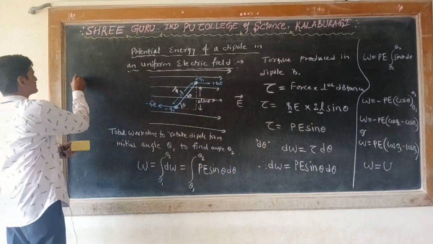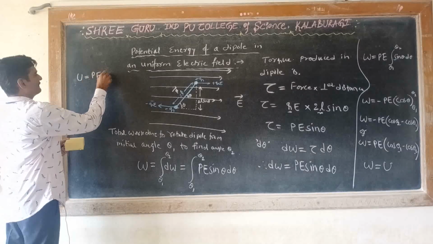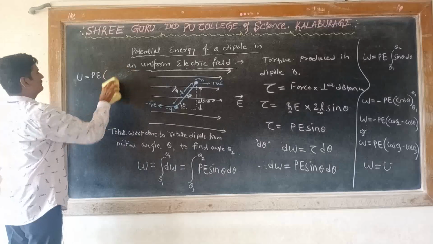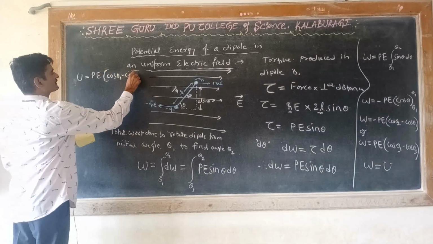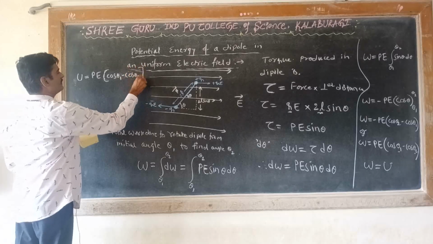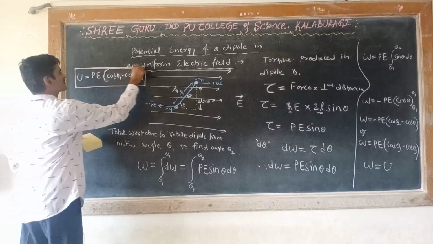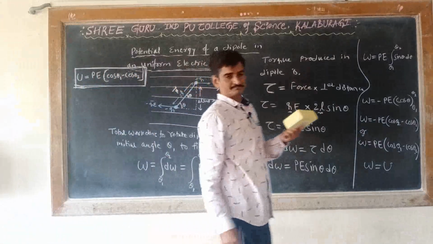So the potential energy of the dipole is U is equal to PE into (cos theta 1 minus cos theta 2). So this is the expression for potential energy of an electric dipole in a uniform electric field. Remember that.